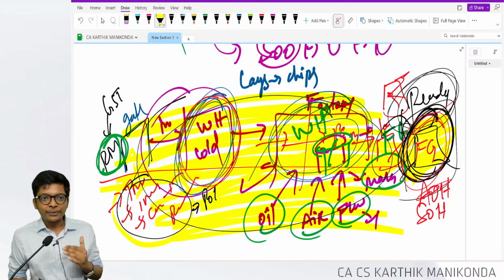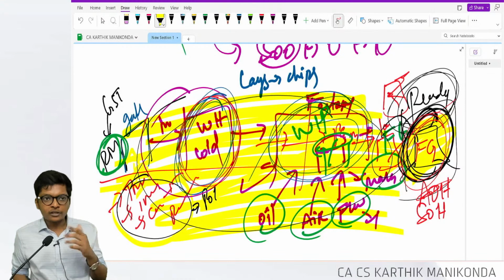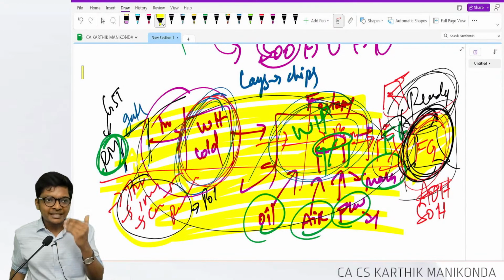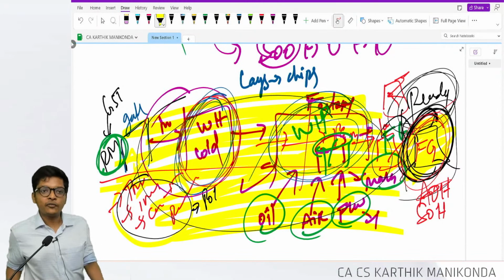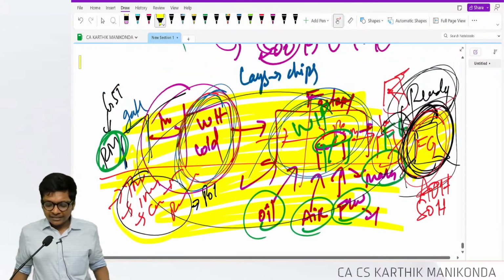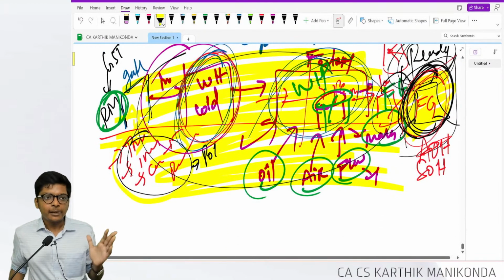Sir, what about depreciation? What about rent for the factory? Included. What about depreciation on the plant and machinery? Included. Are you following, guys? Whatever is incurred after FG is ready, we will exclude.